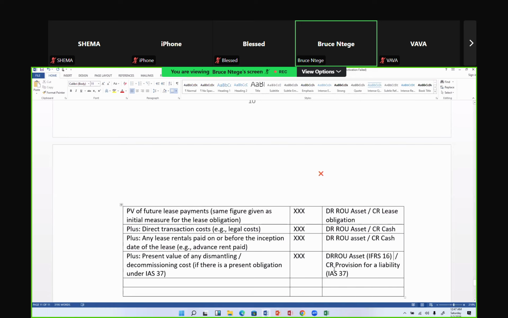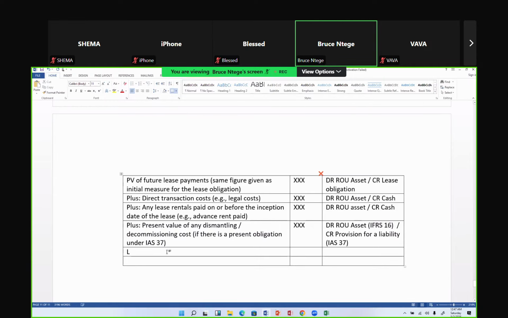So remember yesterday I told you that if I had time, I would have taken you through IAS 37. The focus in IAS 37 is a liability. A liability is credited. Now the corresponding debit is what I'm looking at here today, that I will take to the asset called a right of use asset in accordance with IFRS 16. Okay. Then you could even have an adjustment like this, the incentives. There could be incentives that you receive, especially incentives that have been received or that are going to be receivable from the lessor.